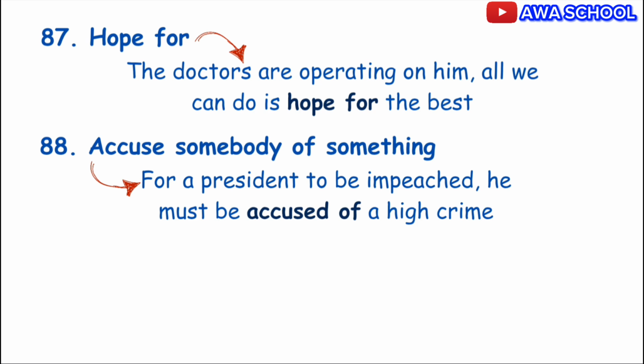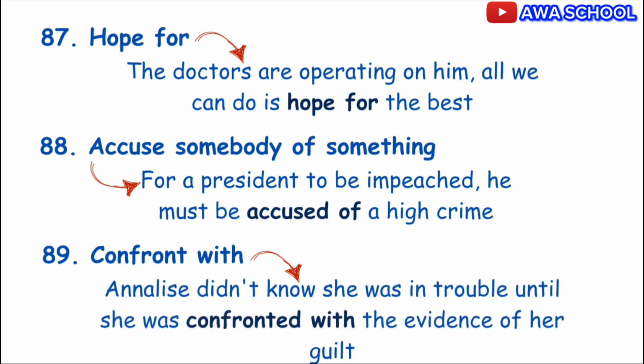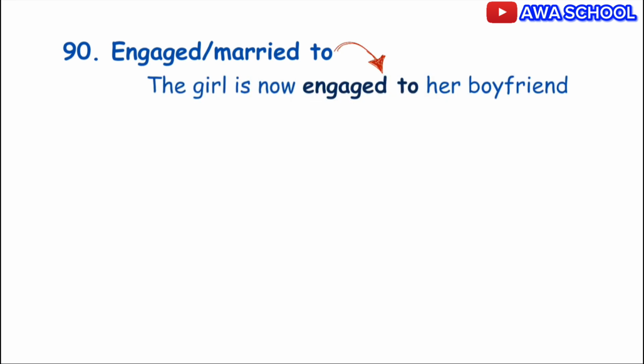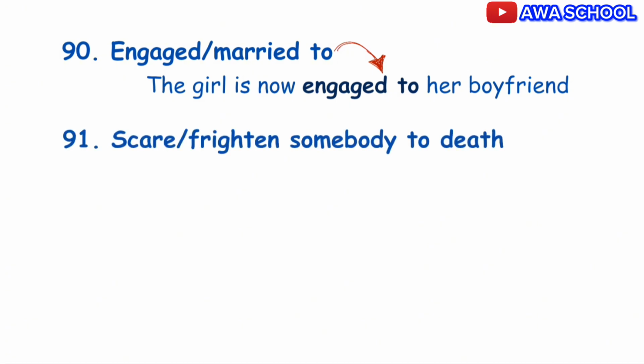Exactly. Alright, next. You confront someone with something. Example, Annalise didn't know she was in trouble until she was confronted with the evidence of her crime. With the evidence of her guilt, rather. Exactly. Now, you are engaged or married to someone. Example, the girl is now engaged to her boyfriend.